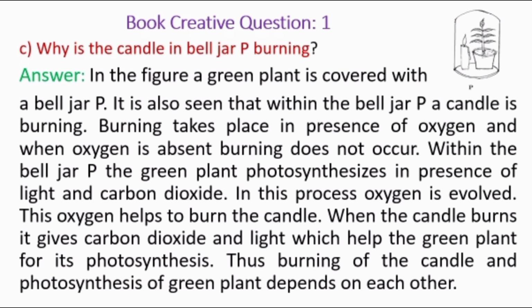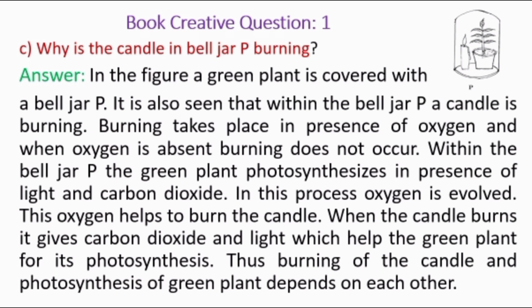And this burning is taking place in the presence of oxygen. And we all know that oxygen helps in burning. Without oxygen, burning does not occur. Within the bell jar P, the green plant photosynthesizes in the presence of light and carbon dioxide. In this process, oxygen is evolved. And this oxygen helps to burn the candle.